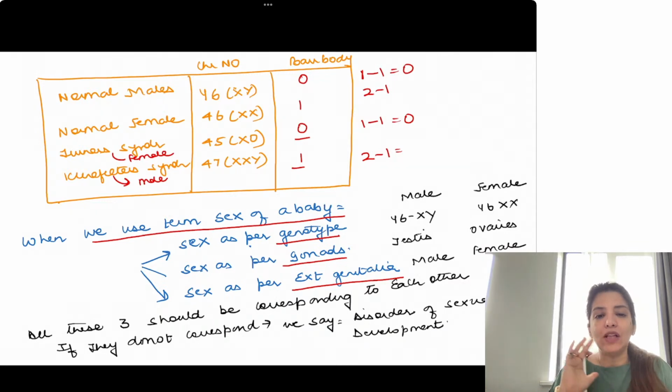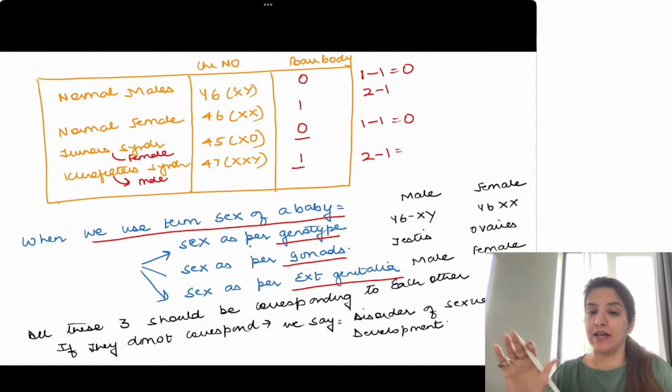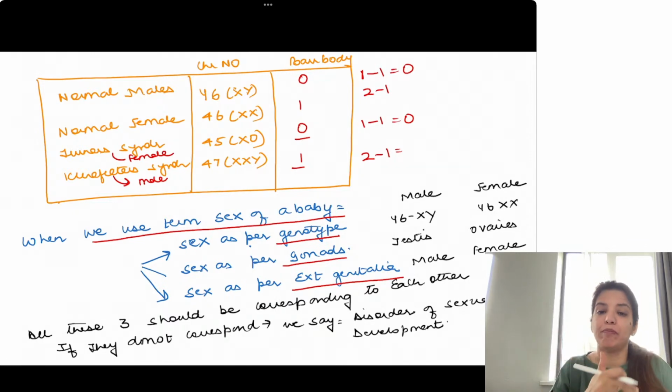Now, when all these 3 things correspond to each other, that is, chromosome number in male should be 46XY, gonads should be testes, and their external genitalia should look like male, then I say that yes, their sexual development is normal.